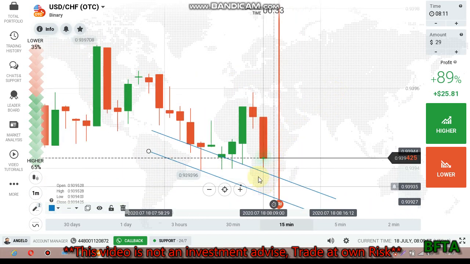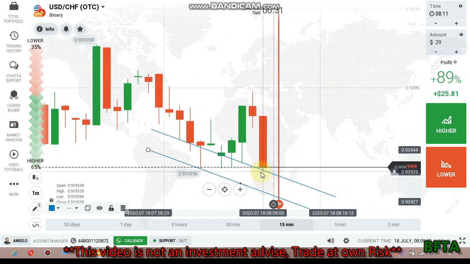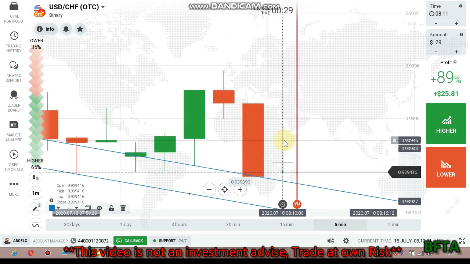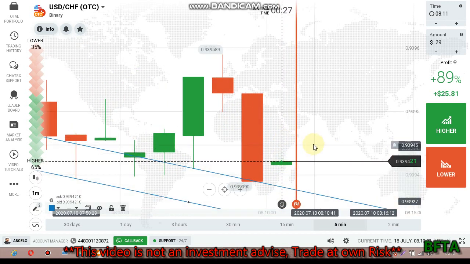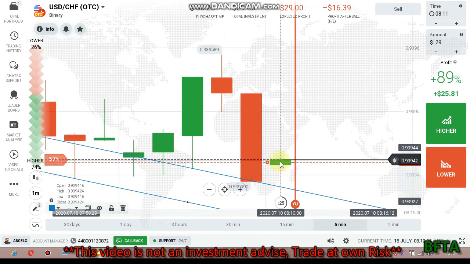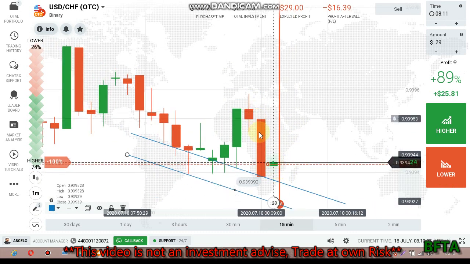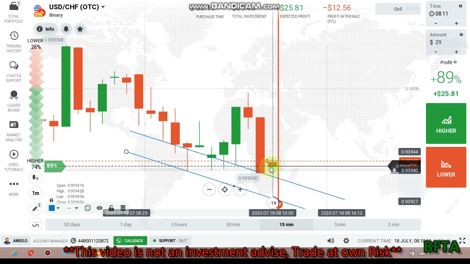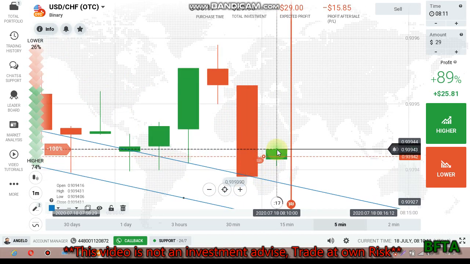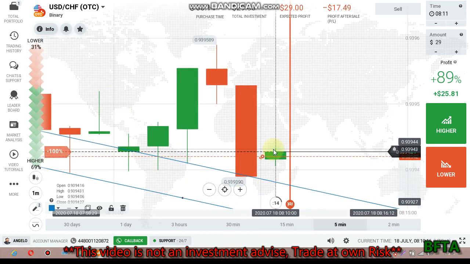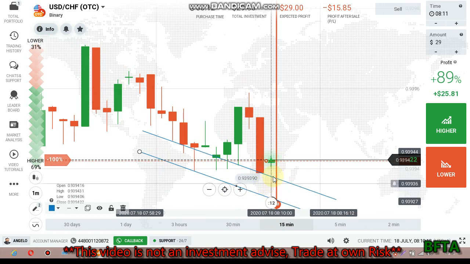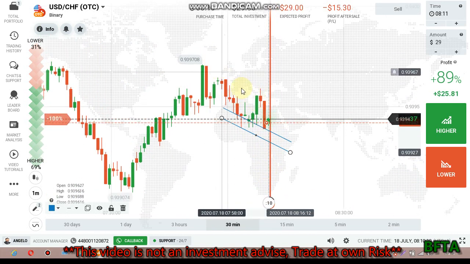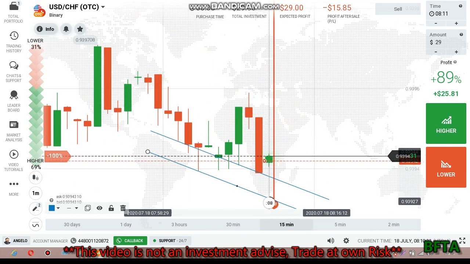So the sellers will continue to this level. That means after this, I'm going to place put option because the next candle opens here. After this candle, if we close here, sellers will still enter, or there was a gap up and the next candle opens here, so the sellers will still enter again on the next candle, in the minor downtrend. So that's why I place put option.